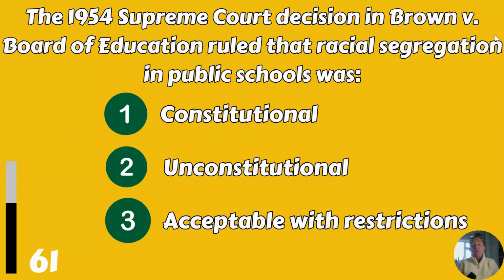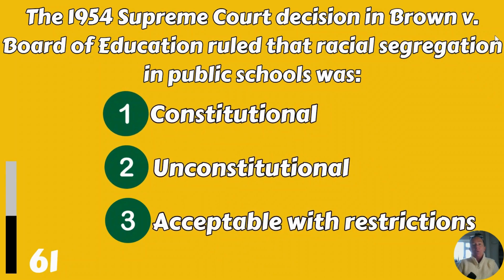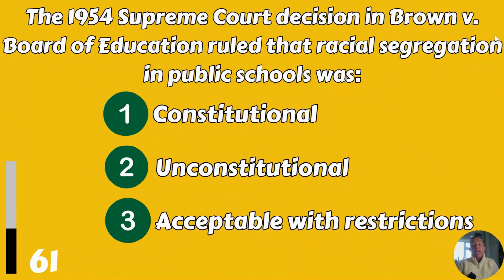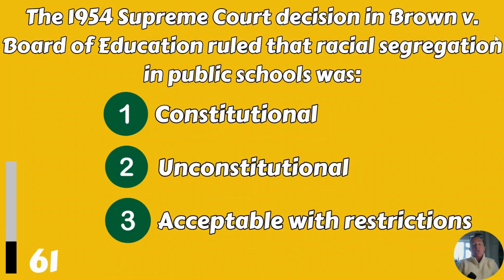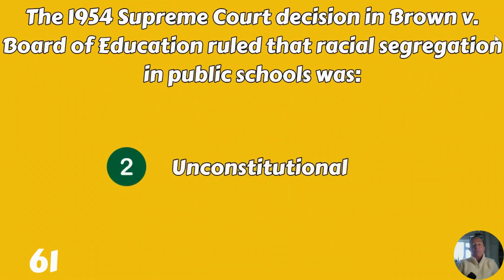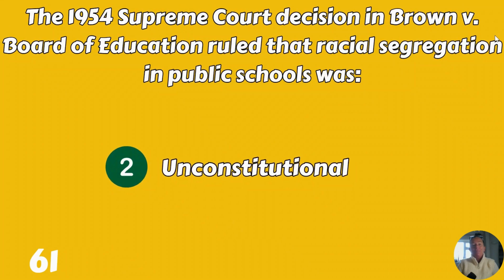The 1954 Supreme Court decision in Brown v. Board of Education ruled that racial segregation in public schools was constitutional, unconstitutional, or acceptable with restrictions? Unconstitutional.